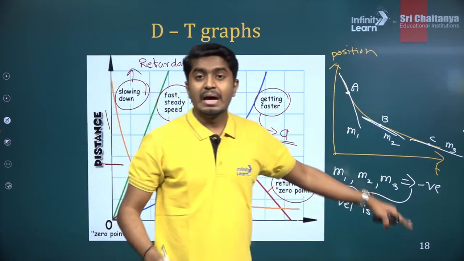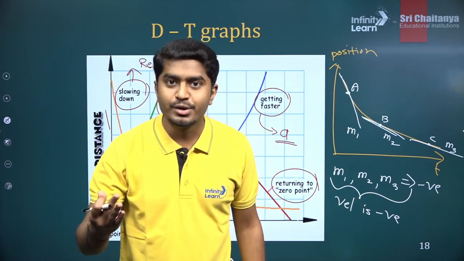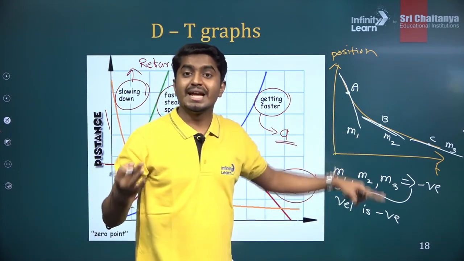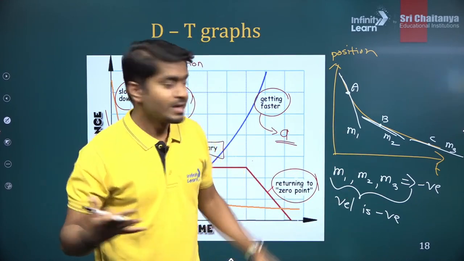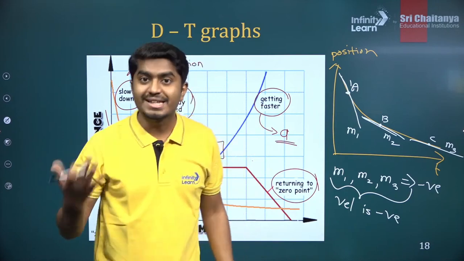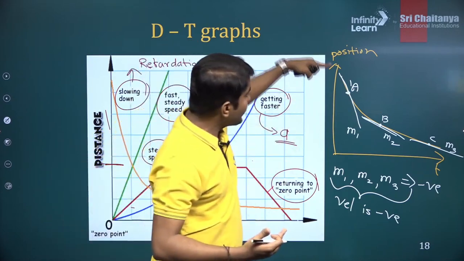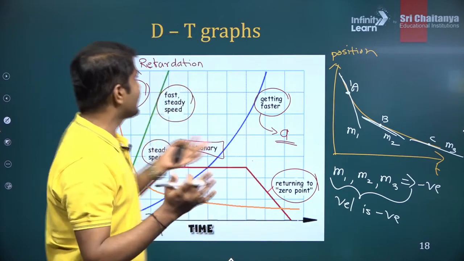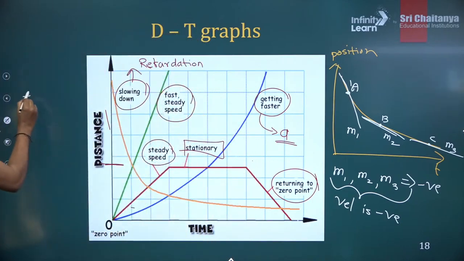Velocity is negative. But if you find just the magnitude, what is the magnitude of the velocity? It is the speed. So speed at this point A is much greater, because although it is negative, if you take the magnitude, let's suppose I'll give 2 numbers, -3 and -5.